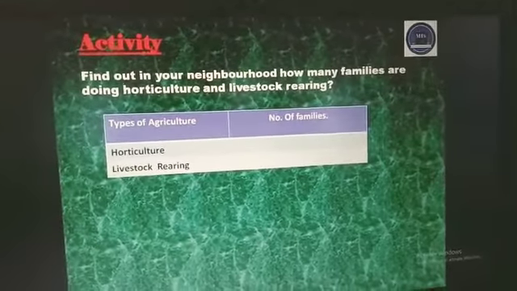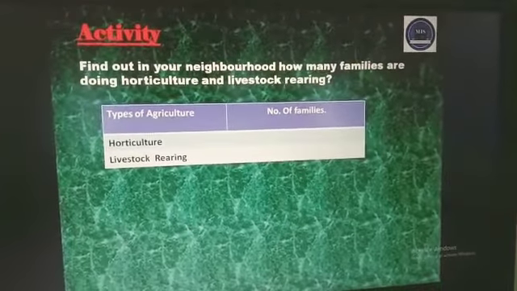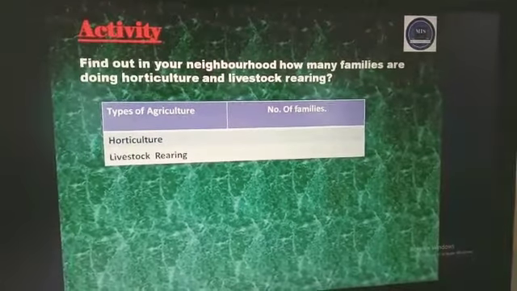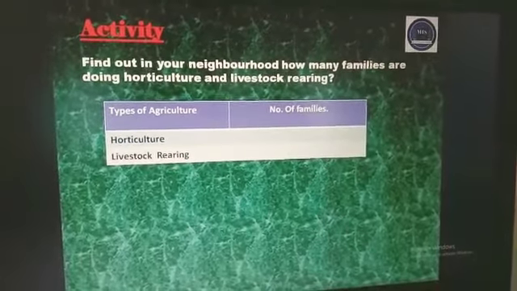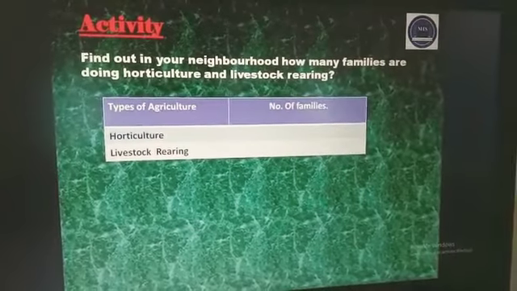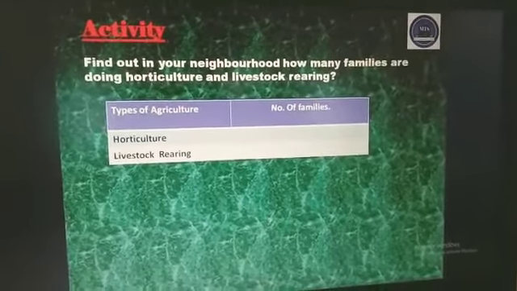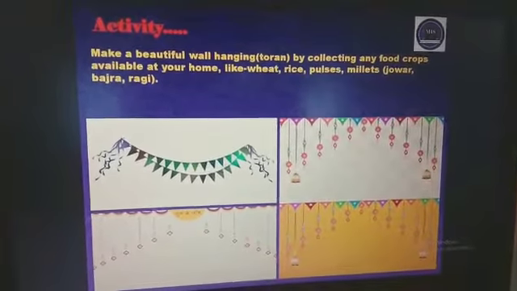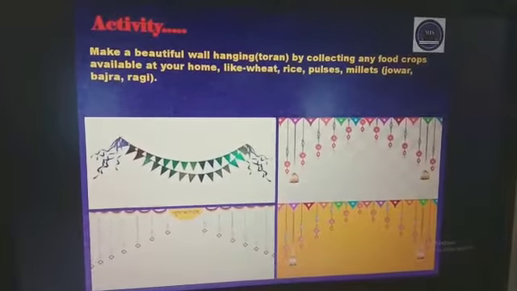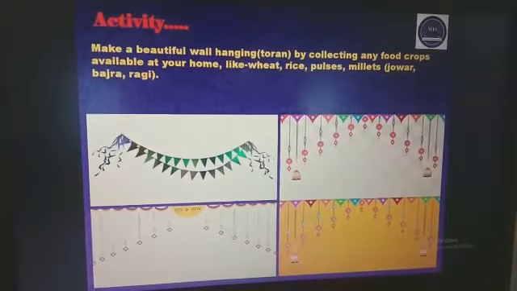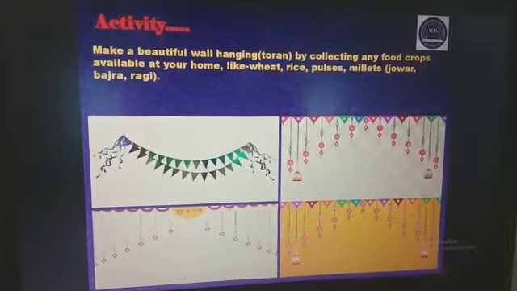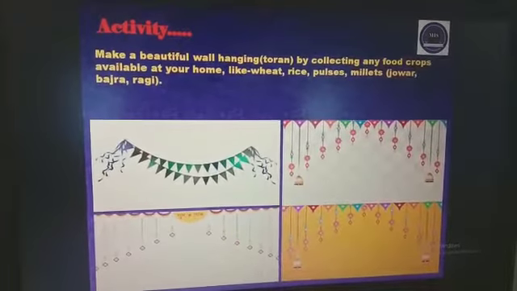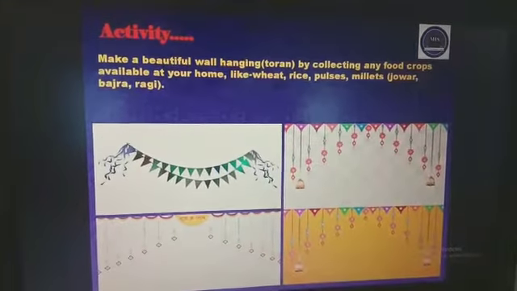So now it's activity time. You have to find out in your neighborhood how many families are doing horticulture and livestock rearing, and write it in the table. Another activity is for you. Make a beautiful wall hanging or toran by collecting any food crops available at your home like wheat, rice, pulses and millets. Millets include jowar, bajra and ragi.